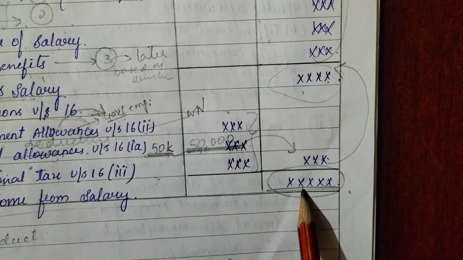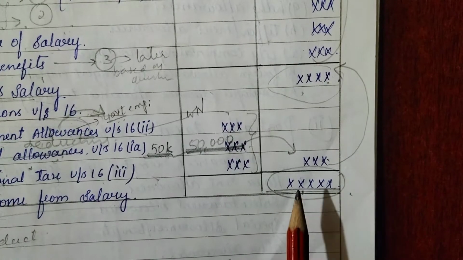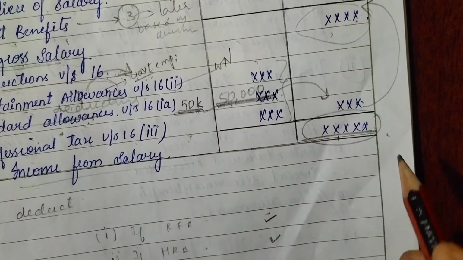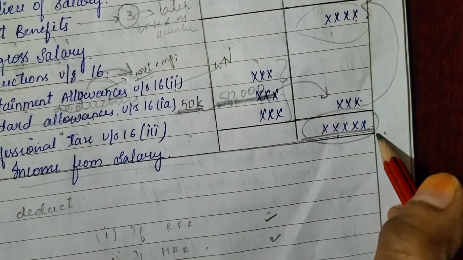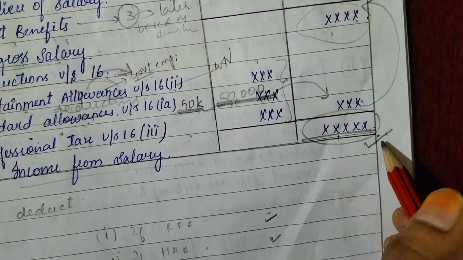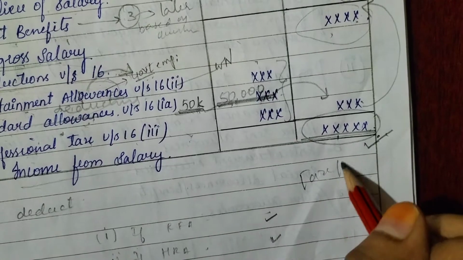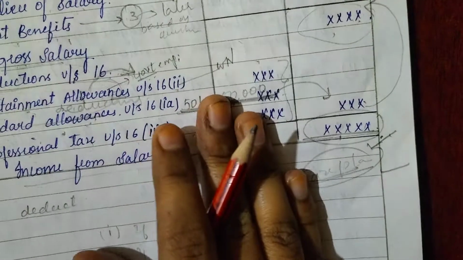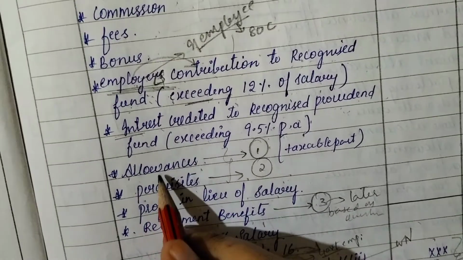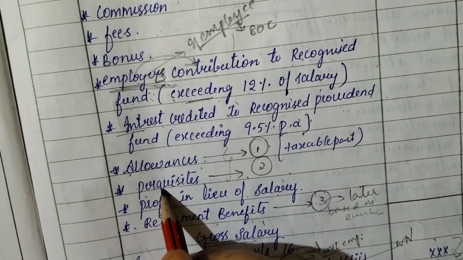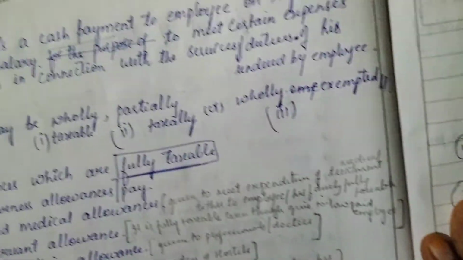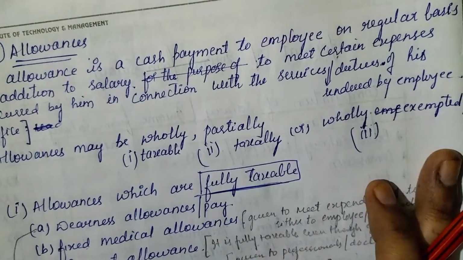This is not our syllabus, this is only the calculation of income from salary that you have already learnt in your second semester. Once you calculate till here, what you have to do is tax planning. We will see later how it is done. Since I said I will explain what allowances and perquisites are, let us go there. First, allowances.